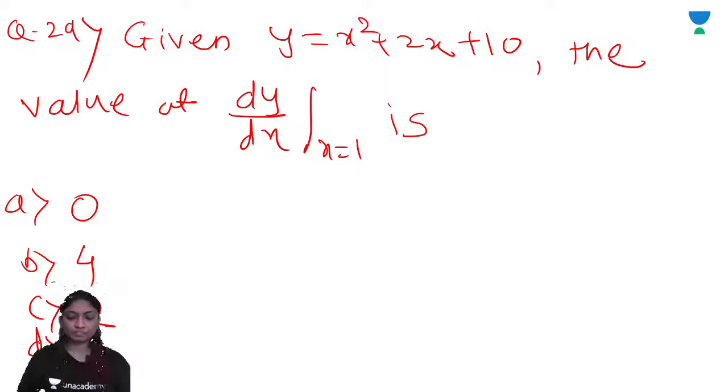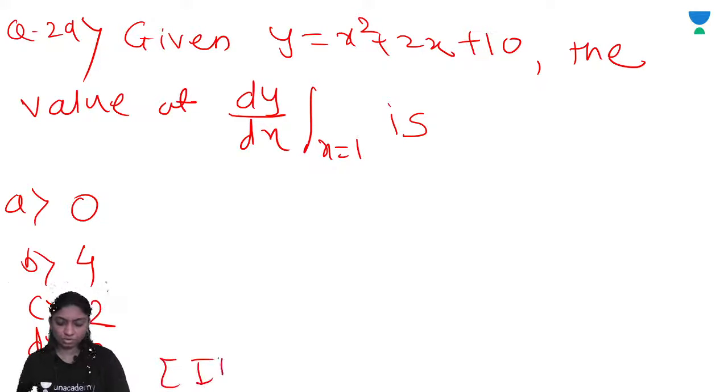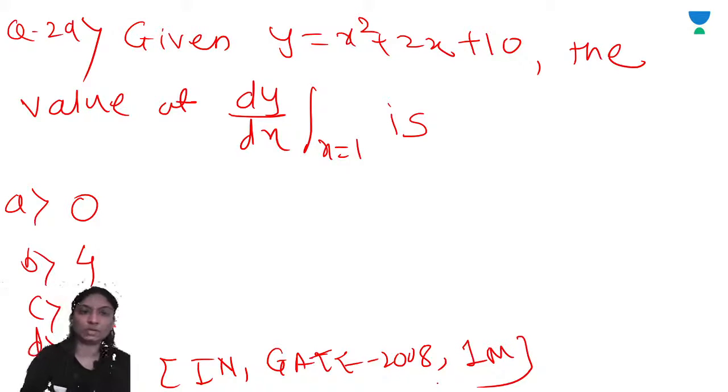Right, this is the question for GATE 2008 for 1 mark.